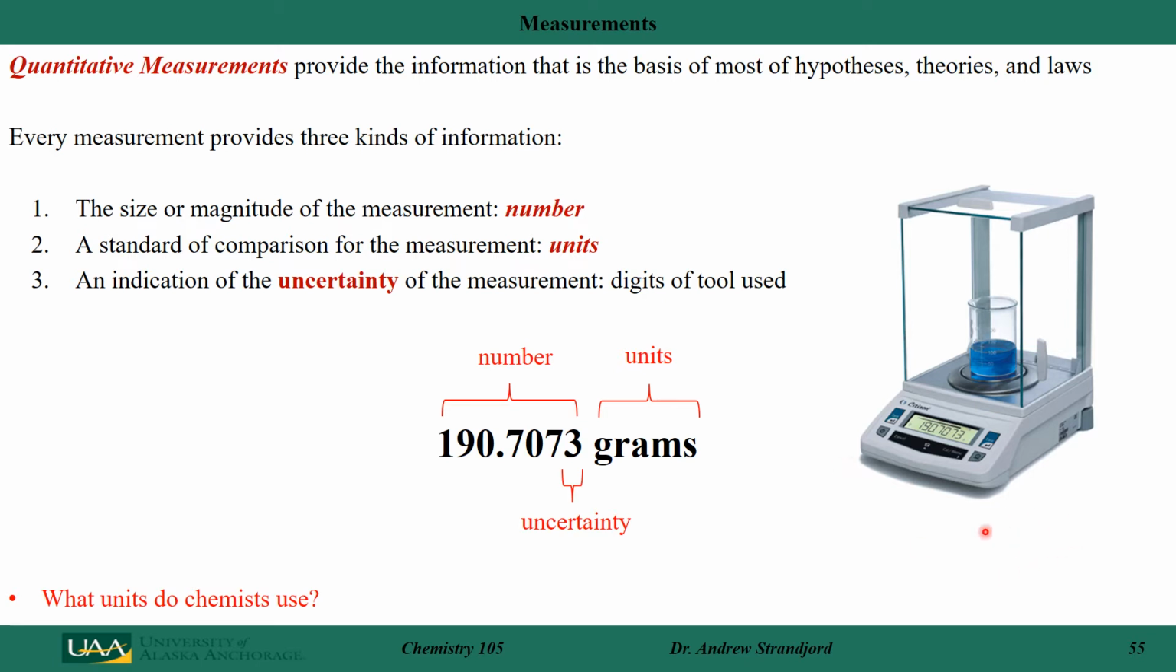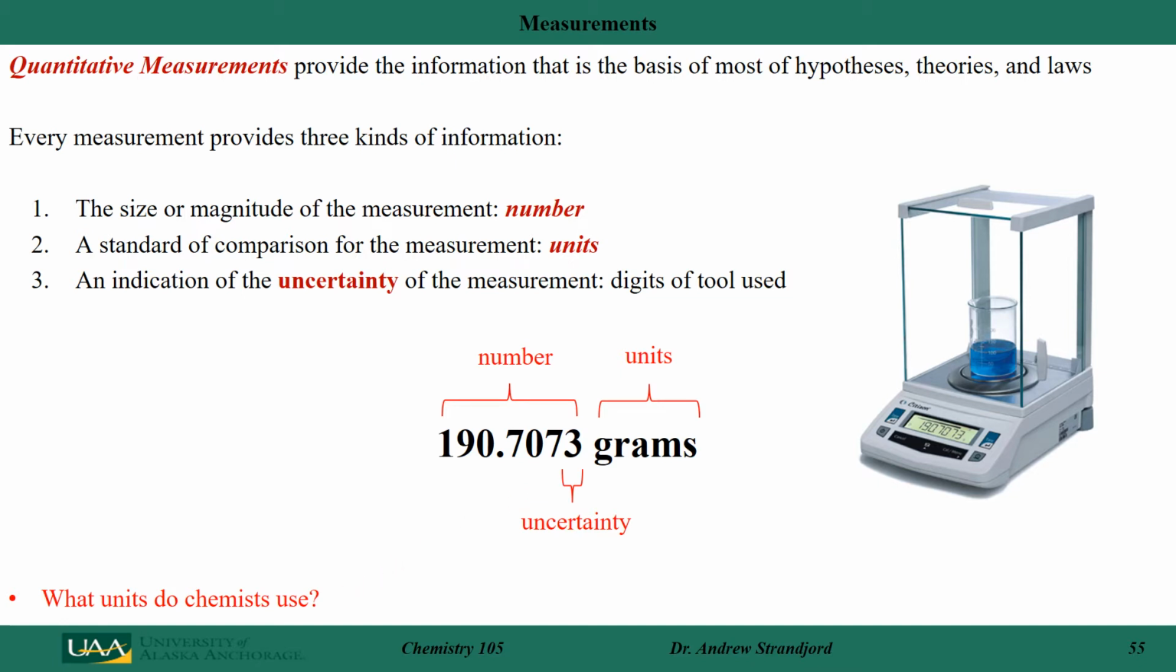So if I look at this balance here, I can see it shows a certain number of digits. So let's look at those. Here I have the number. It reads out 190.7073. That's my number. Behind that, I always have to list the units. That's very, very important. In this case, this balance measures the mass in grams. It has 4 digits to the right of the decimal point. This last digit here is usually called its uncertainty. So we look at the last digit in the number that I reported, and that measures the uncertainty.